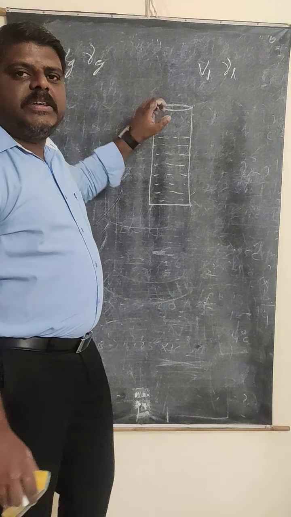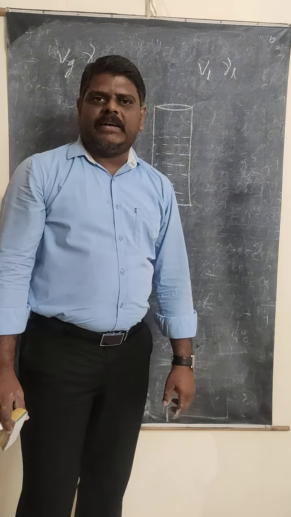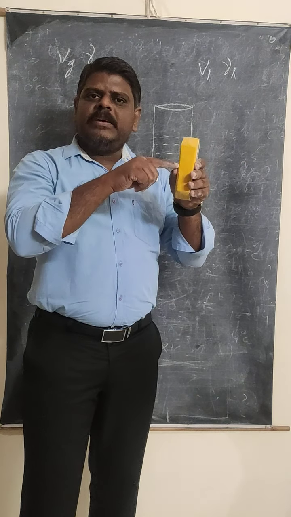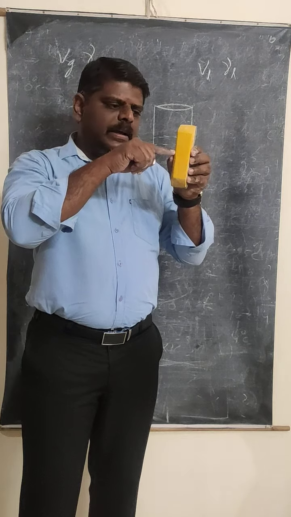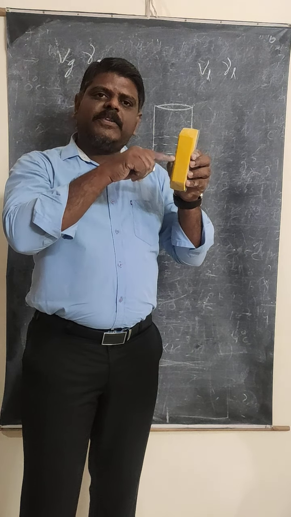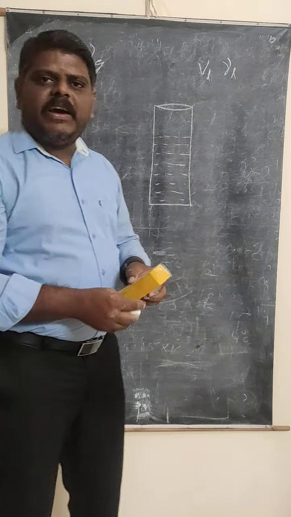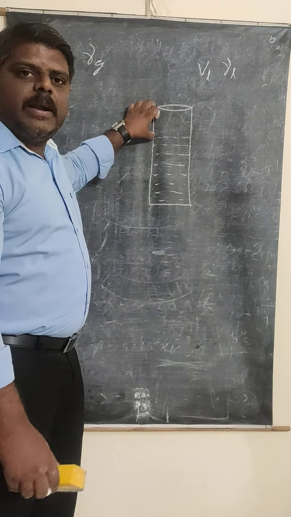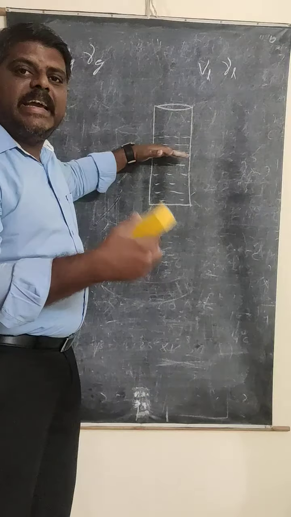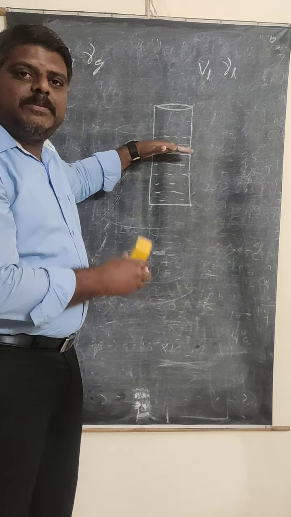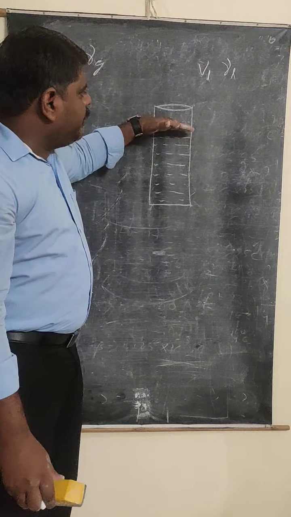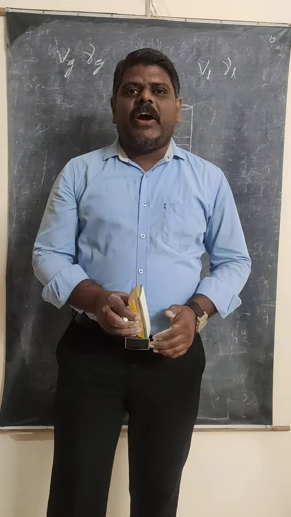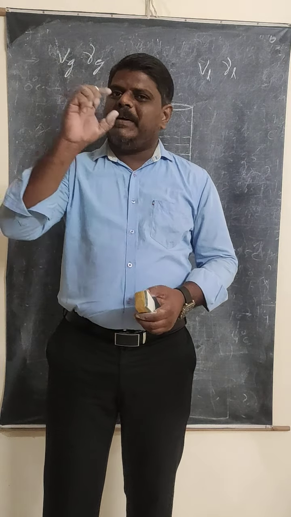Earlier we discussed the long neck round bottom flask experiment, where we took the liquid level up to a particular point, and when you started heating, first the liquid level decreased, and after that it increased. So the empty space does not remain the same. First, when the liquid level decreases, the empty space increases. After the liquid starts expanding, the liquid level rises more, then the empty space decreases.